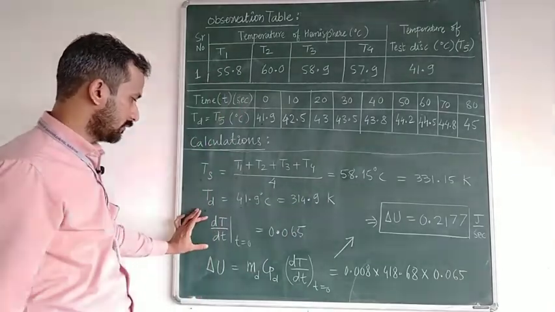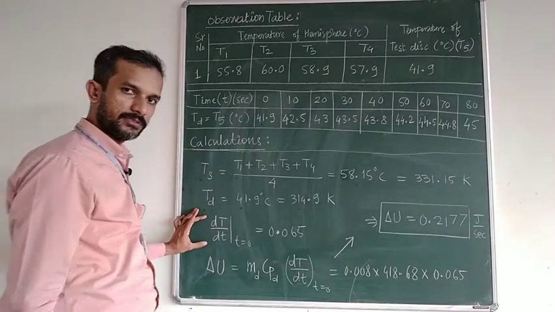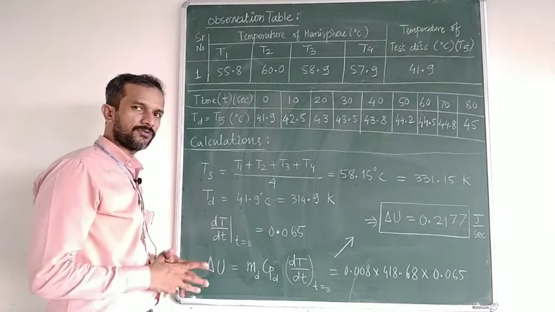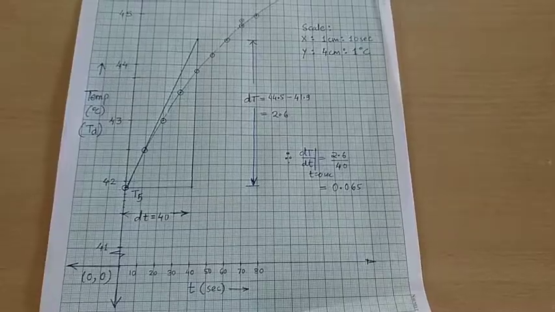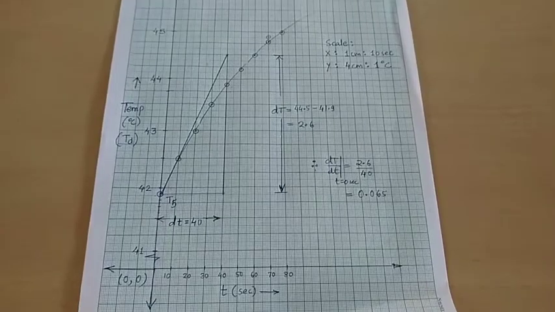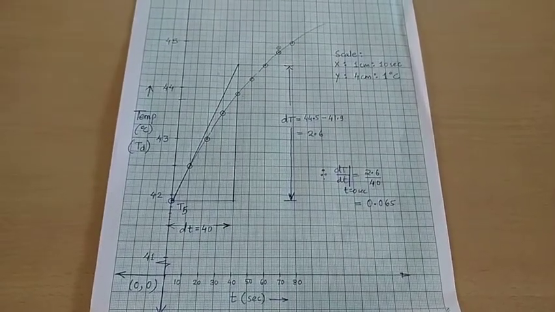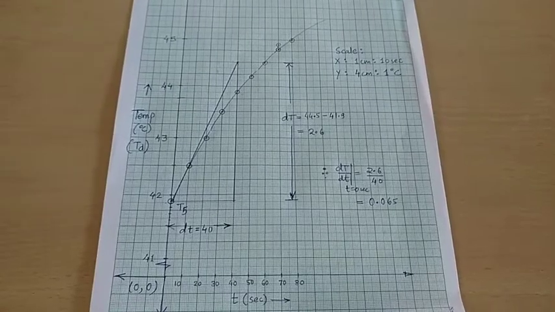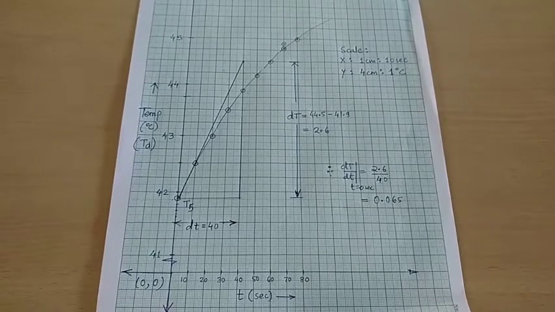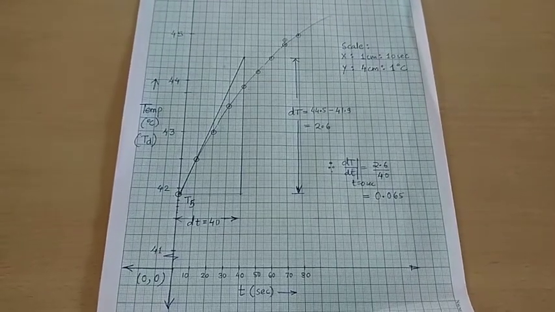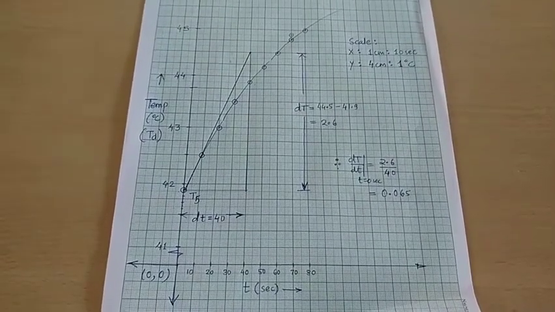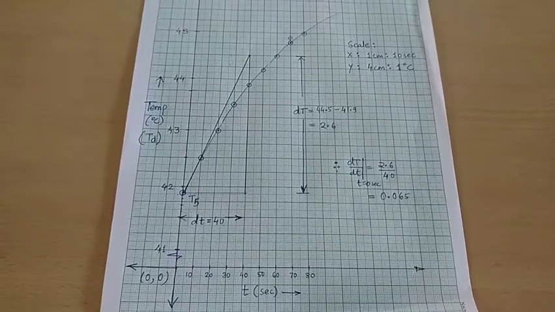Then we have to find out the slope of the temperature distribution curve along time. So dT by dt can be obtained from the graph. Let us see the graph. Here we have plotted temperature versus time. On the x-axis, time is plotted with 1 centimeter equal to 10 seconds, and on the y-axis, temperature is plotted with 4 centimeters equal to 1 degree Celsius. The initial temperature when the time is 0 is 41.9. Then subsequently we have plotted the temperatures after each 10 seconds of interval, and we can see the curve.